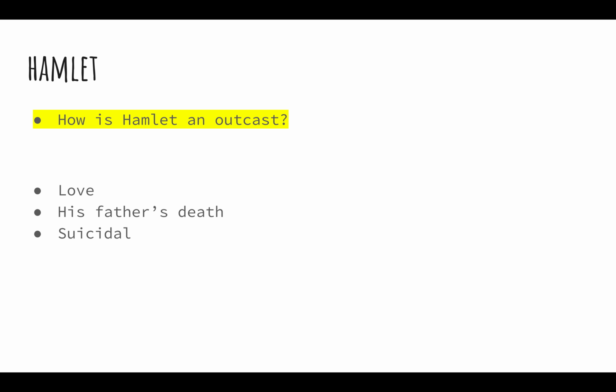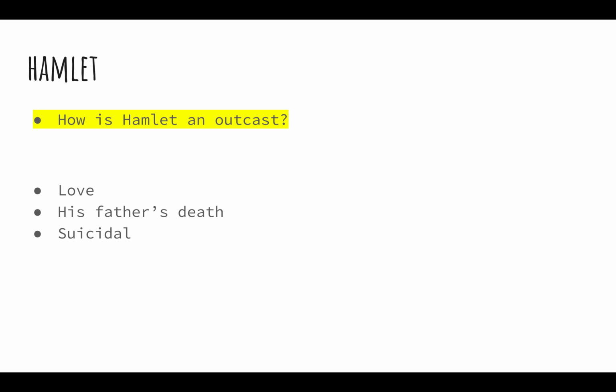The second way Hamlet was an outcast was because he was so focused on his father's death. His father was murdered by his father's brother, or Hamlet's uncle, Claudius, and Claudius then became king. Claudius then married Hamlet's mom, Gertrude, and became Hamlet's stepdad. This unusual turn of events usually does not happen to royalty, especially having your father murdered. And the unusual situation that Hamlet was placed in made him an outcast.